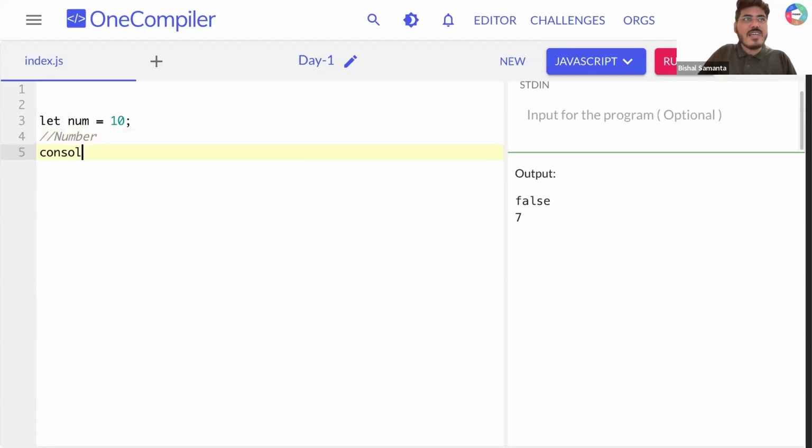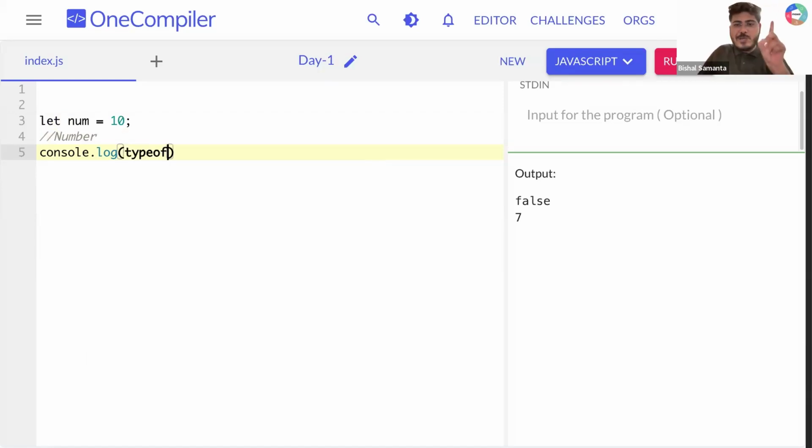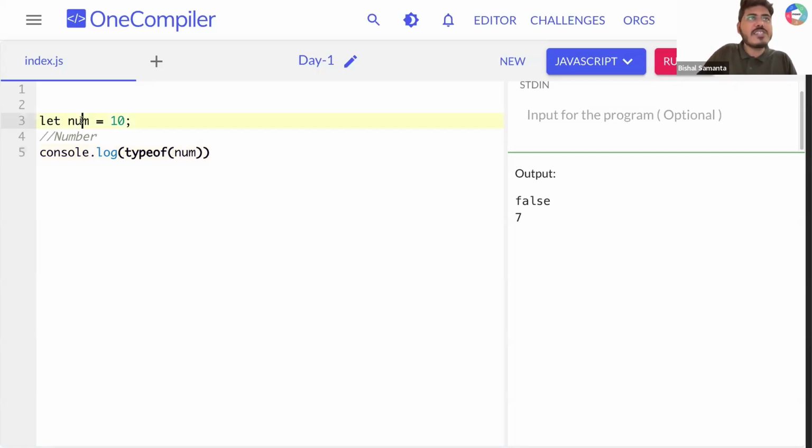Very simple. In my console.log, I can use something called typeof. Can you all type this thing for me? Typeof, and inside this typeof I can pass my variable name. In my example, it is num, right? Now if I run this thing, can you see it is giving me number, because JavaScript automatically understood that you have stored a number value.